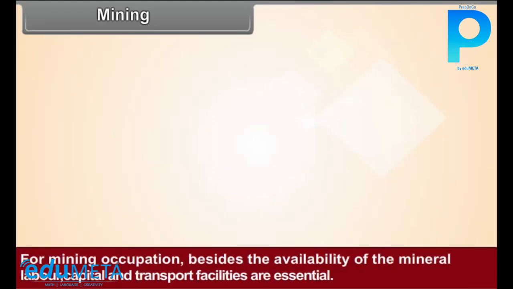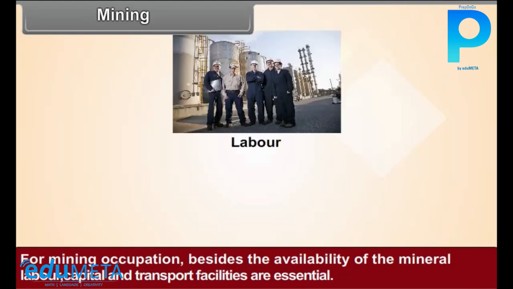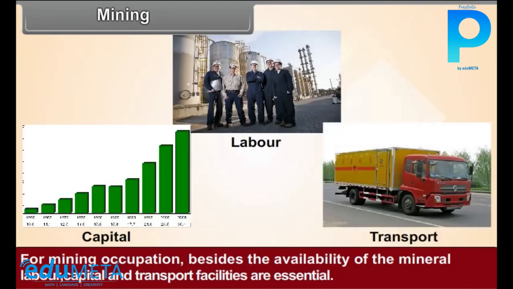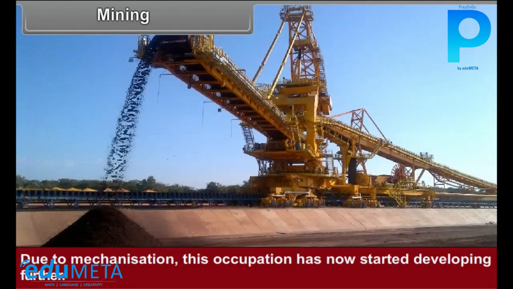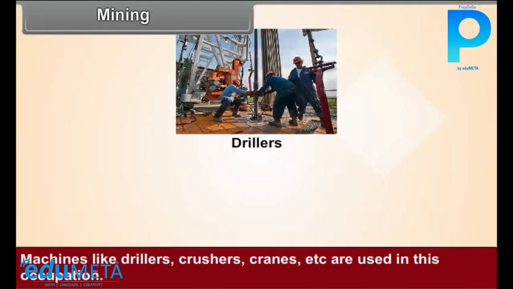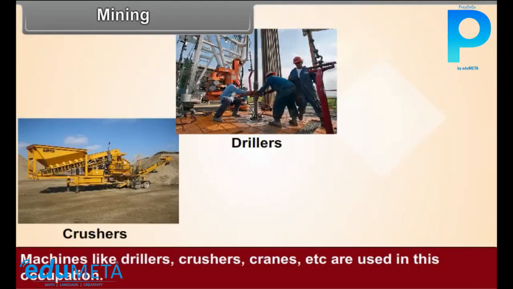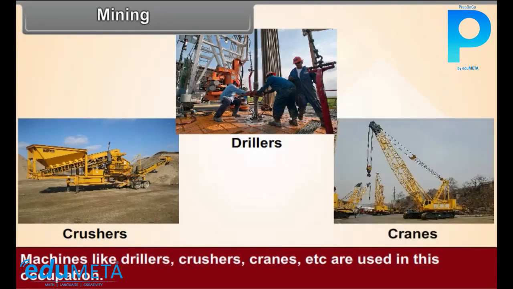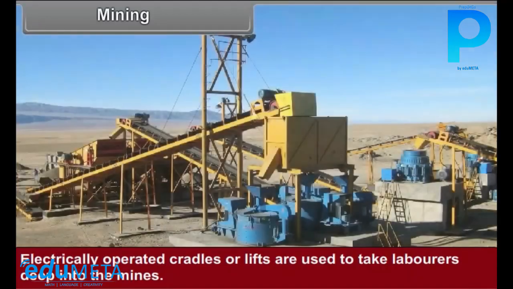For mining occupation, besides the availability of the mineral, labor, capital and transport facilities are essential. Due to mechanization, this occupation has now started developing further. Machines like drillers, crushers, cranes, etc. are used in this occupation. Electrically operated cradles or lifts are used to take laborers deep into the mines.